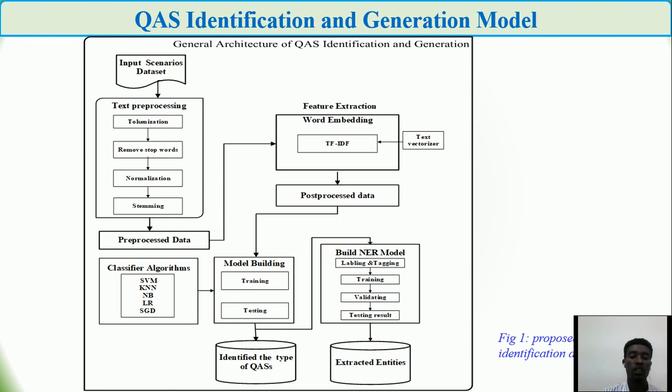So when it comes to the quality attribute scenarios identification and generation model, which is our methodology, here are some of the proposed identification and generation models. In this model there are 4 parts. The first part is the text processing part. In the text processing part, some natural language processing steps are applied.